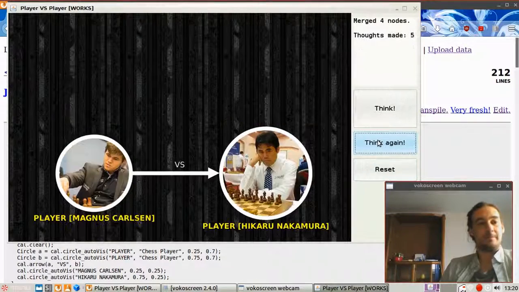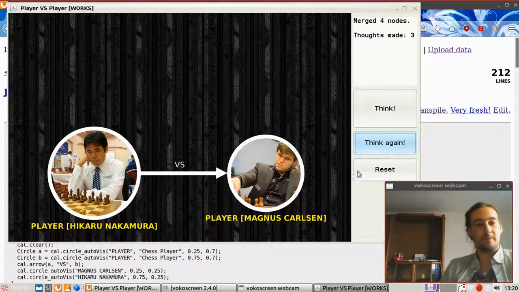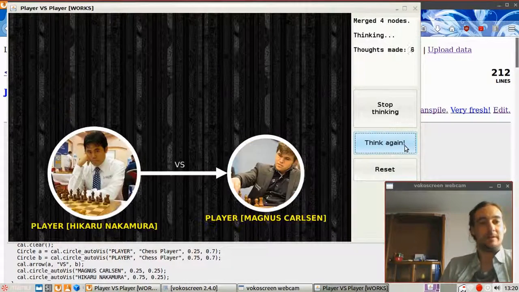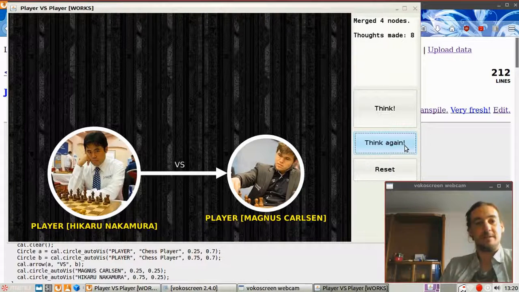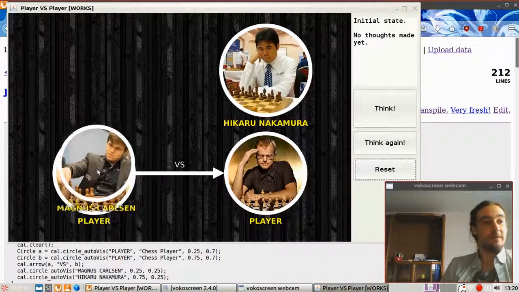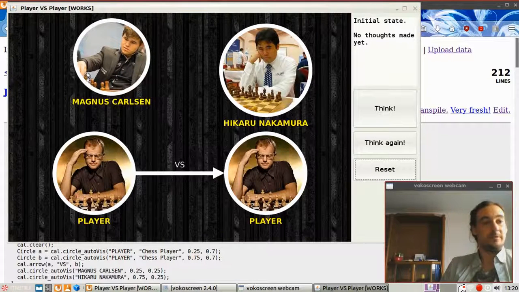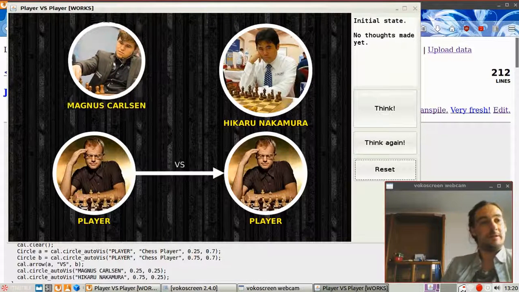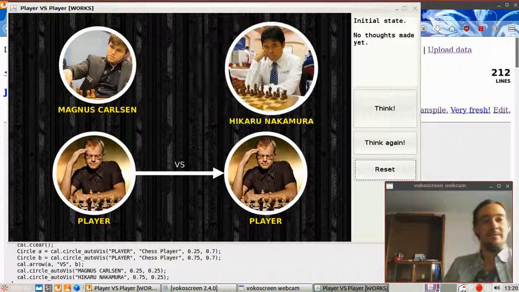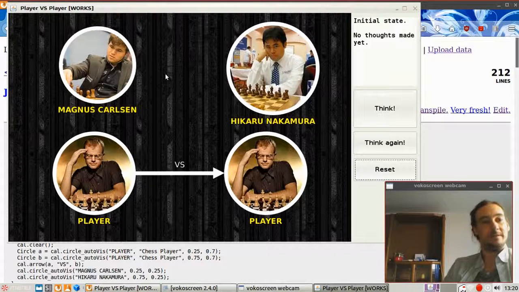We can do it again, and we have random results here. Either Hikaru is on the left or on the right, and both are realistic scenarios. And the idea here is that there's no actual central control, there's just the behavior of these nodes. An isolated node likes to get in connection somewhere, so it will try to fuse with something. And this is a good fuse. Basically anything can fuse, however these two cannot fuse because they're separated by this relation here. And the two players cannot fuse with each other, because that makes no sense in this scenario.